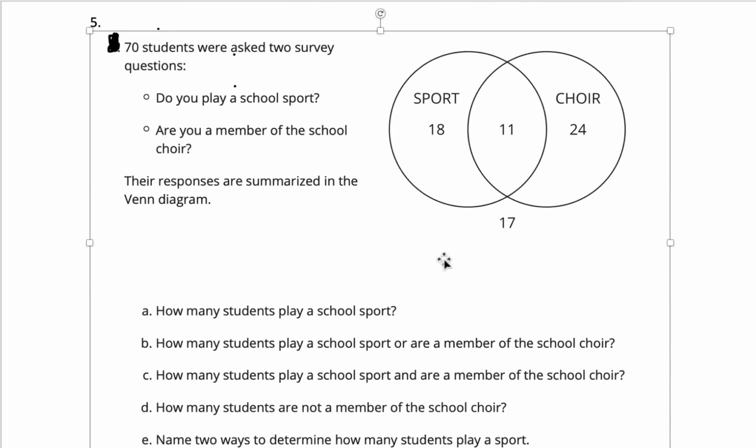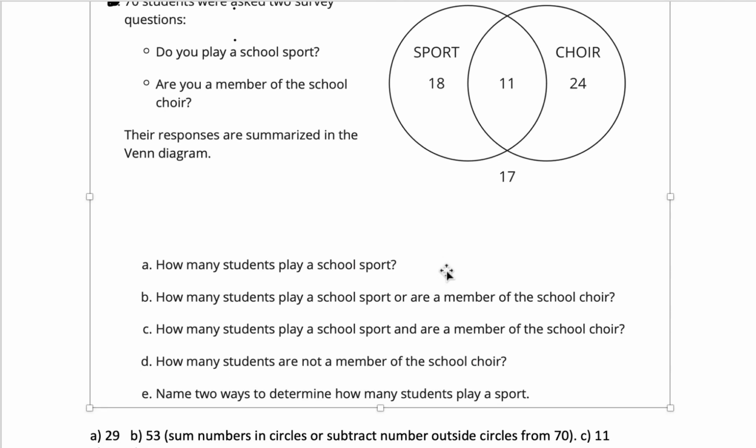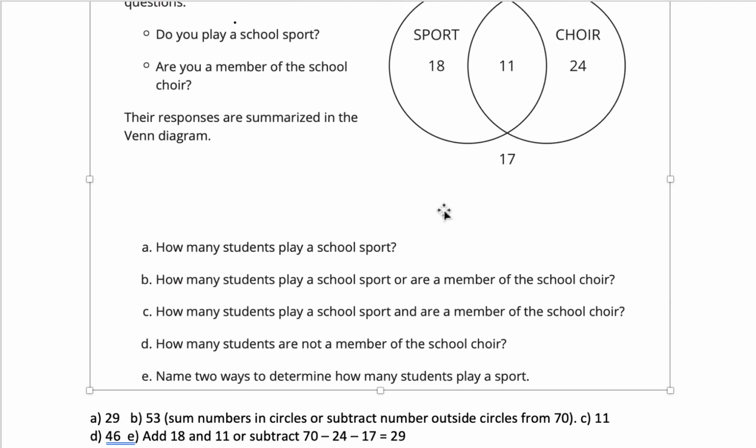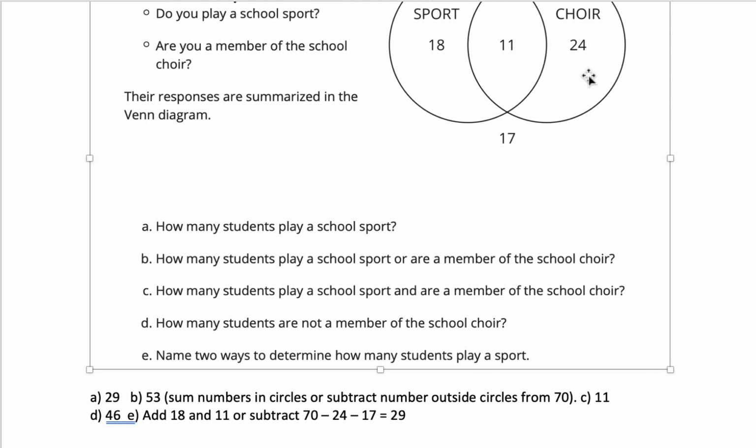So we can answer these questions. How many students play a school sport? It would be 18 plus 11, or 29. How many students play a school sport or are a member of the school choir? Would be the three numbers here summed, 18 plus 11 plus 24, which would give us 53. Everybody out of the 70 except for these 17.